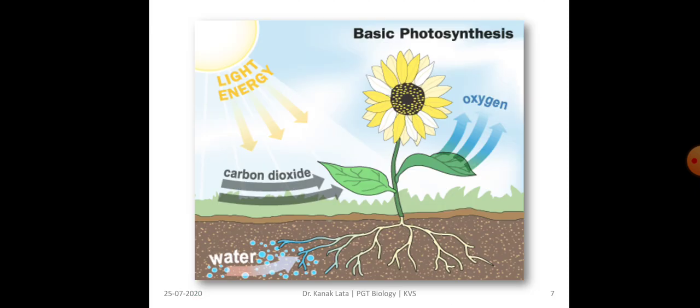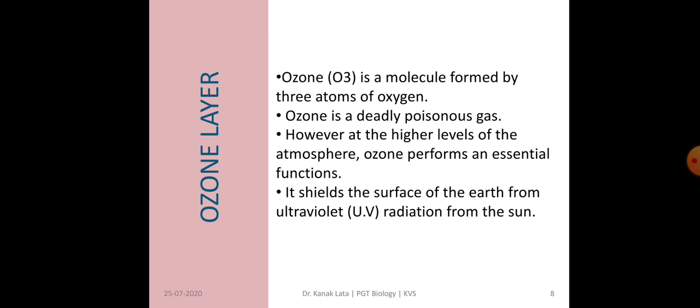The given figure indicates photosynthesis. Here you can observe that light is taken from the sun, carbon dioxide from the atmosphere, water from the soil, and in turn oxygen is given back to the atmosphere at the end of photosynthesis.